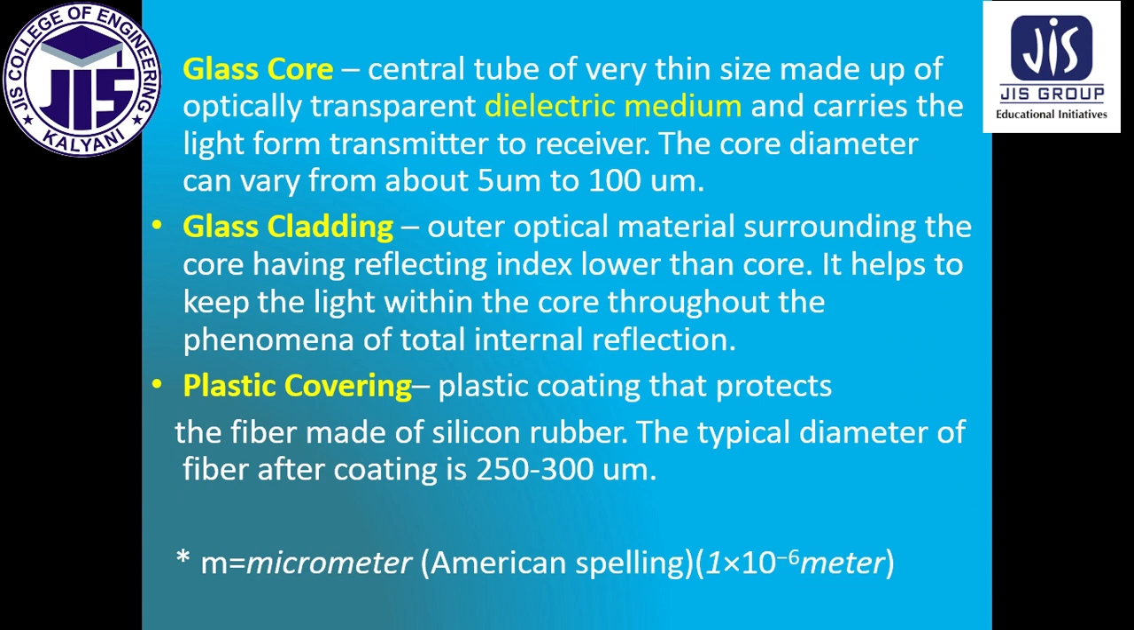Now, what is glass core, what is glass cladding, and what is plastic covering? It is given here. Glass core is the central tube, very thin in size, made up of an optically transparent dielectric medium, as I mentioned, and it carries the light from transmitter to receiver. The core diameter can vary from 5 micrometer to 100 micrometer.